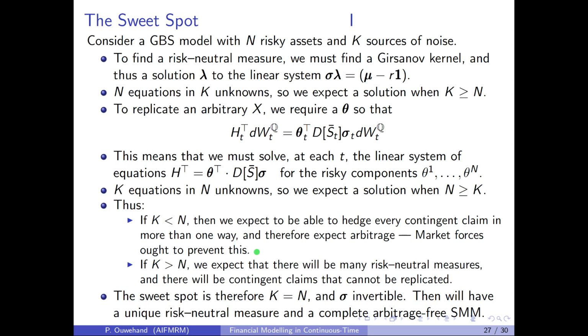to prevent this. If k is strictly greater than n, on the other hand, we expect to be able to solve for lambda in many ways, and therefore we expect that there will be many risk-neutral measures, and that there will be contingent claims that we cannot replicate. The sweet spot, therefore, is where k is equal to n and where sigma is invertible. Then we will have a unique risk-neutral measure and a complete arbitrage-free securities market model.